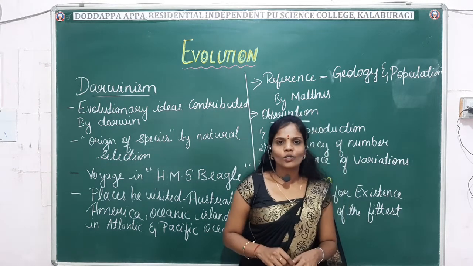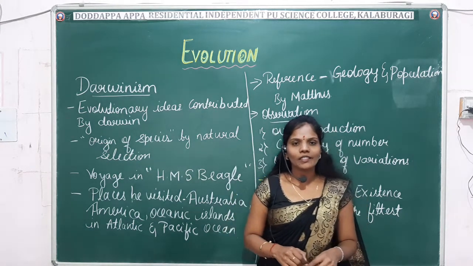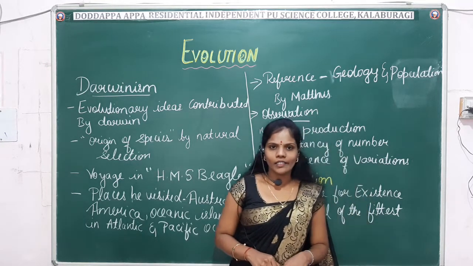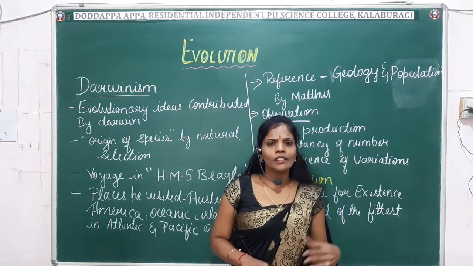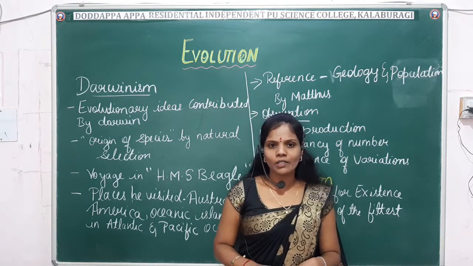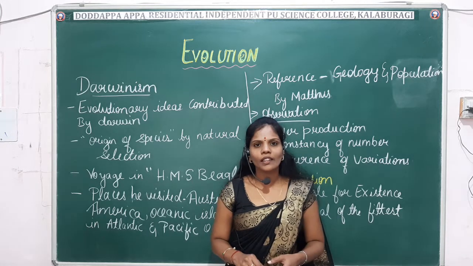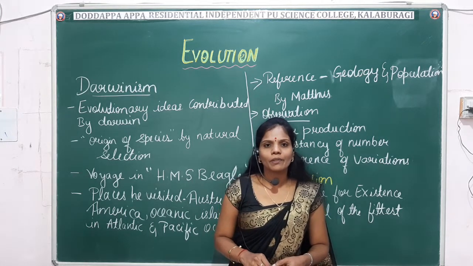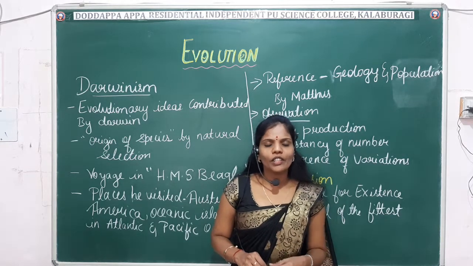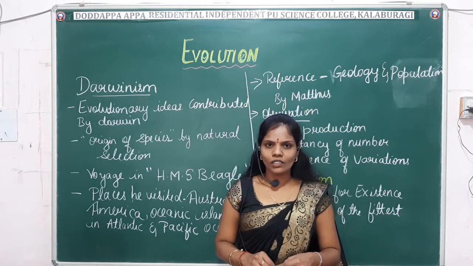Hello students. In the previous class we discussed the evolutionary theories. One is Lamarckism and the other is Darwinism. Lamarckism was already studied. He gave two principles: one is the theory of use and disuse, and the other is the principle of inheritance of acquired characters. We have already discussed these two principles in detail.